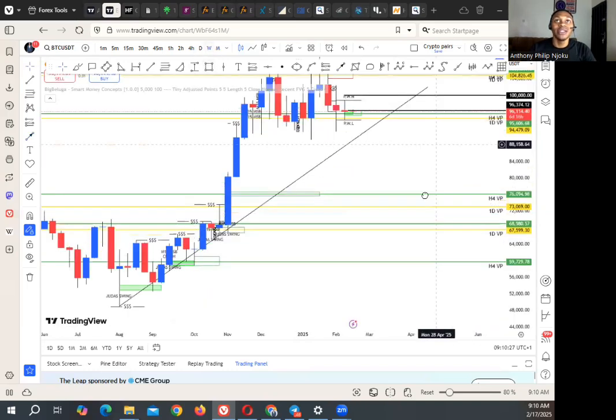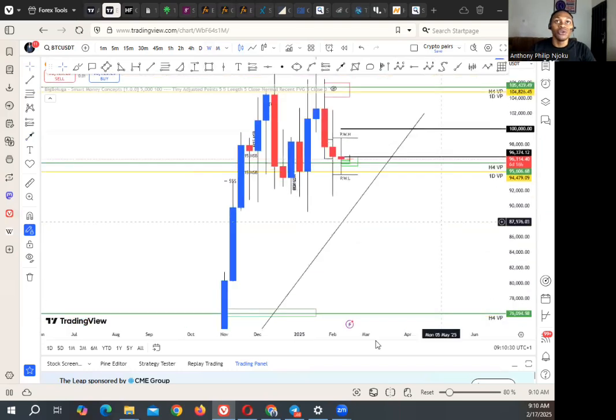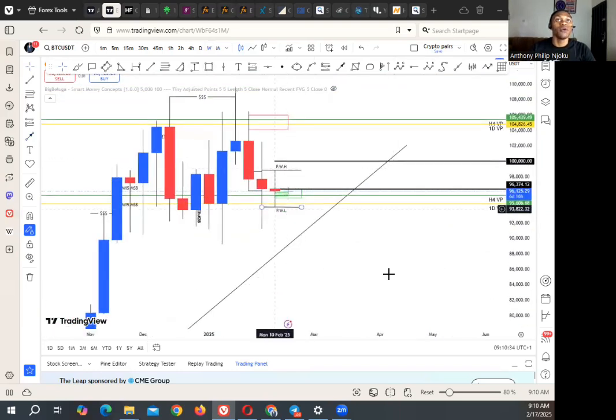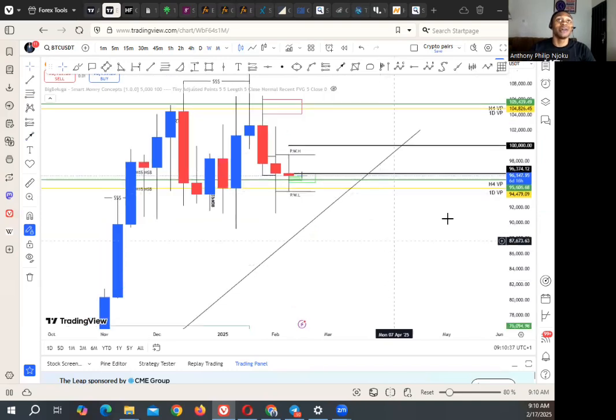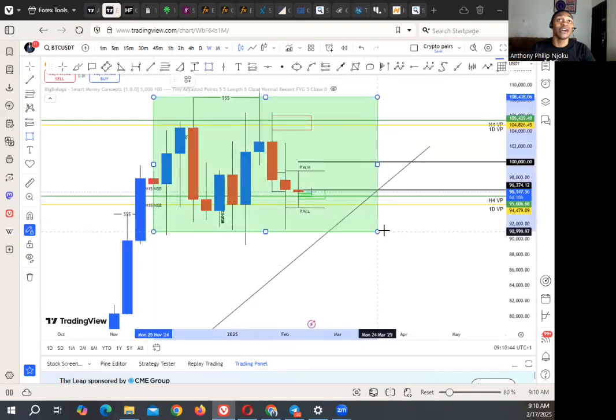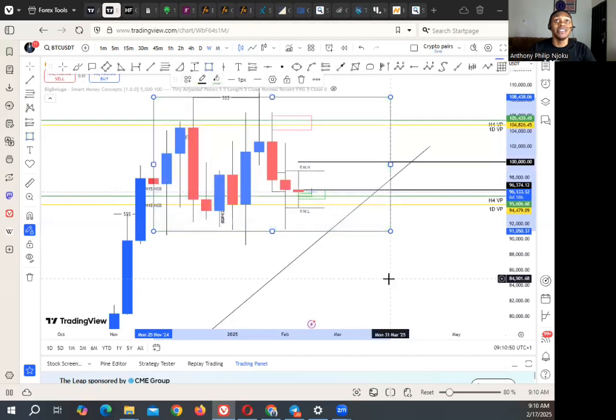So with that said, let's go down to the weekly time frame. On the weekly time frame, we spotted the previous week high and previous week low. This is the previous week high, and this is the previous week low. Okay, with that said, now we also want to spot out the chart patterns. For the chart patterns, I see just a ranging market over here, which is more like an accumulation phase. That's what I see over here for the weekly time frame for BTC USDT.